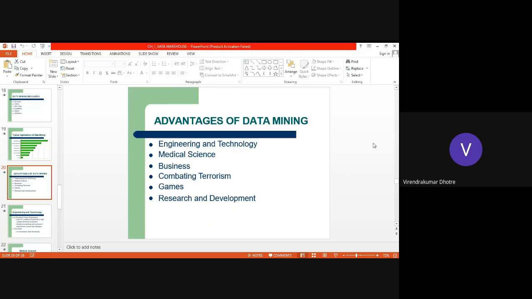In business, yes, business scenarios are changed nowadays, you know it. So they require also data mining, how to come up with this pandemic situation, what kind of businesses are now going to grow, nobody knows, what type of businesses are going to down or get vanished. Yes, data mining will help you. So data mining will be advantageous if we wish to do the business. If we go to the medical science, yes, data mining will be the solution. Engineering and technology want to develop good products, good engineered products, better technologies, yes, data mining will help you.